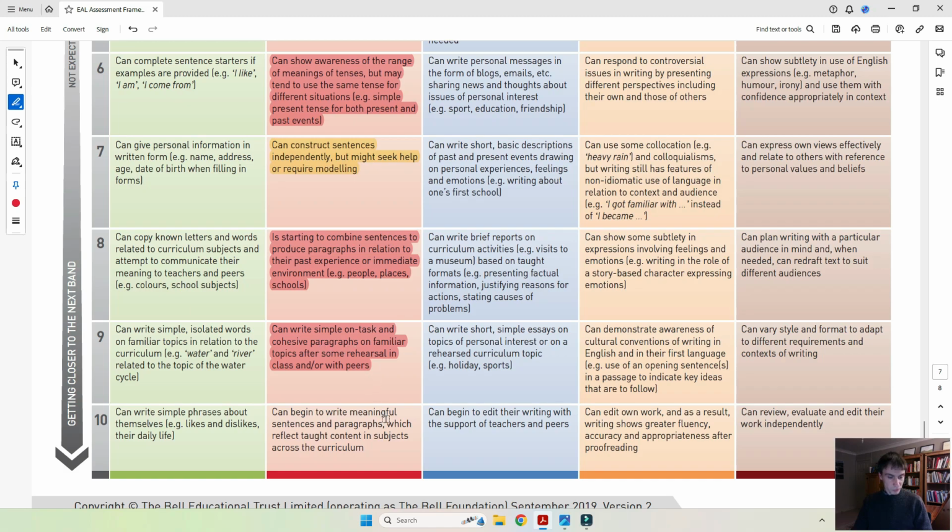And finally, we've got 10. Can begin to write meaningful sentences and paragraphs which reflect taught content in subjects across the curriculum. Now, based on the sample, this is not something that we can actually say, because certainly the sentences are meaningful, but there's no paragraphs, but largely this is just from one subject, and it is not on the topic of the curriculum. It's a personal experience, but we just simply do not know.